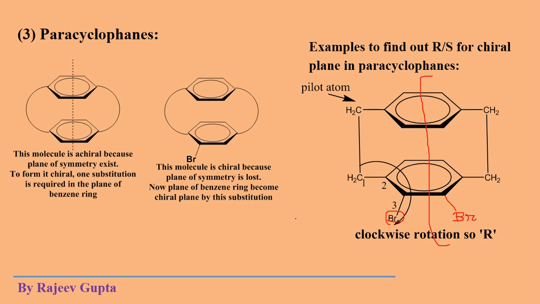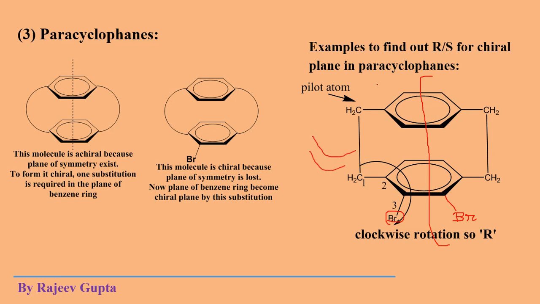We make substitution only at one site, not two sites, because if you make a di-substituted structure, then a plane of symmetry appears. A plane of symmetry appears because these two bromines will be mirror images of each other. So this plane of symmetry appeared, so this molecule becomes achiral.